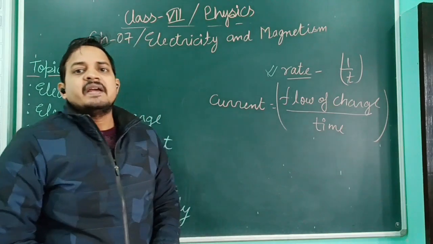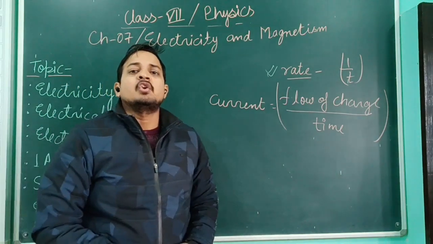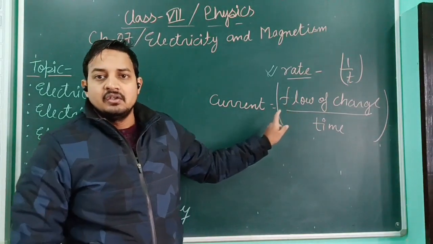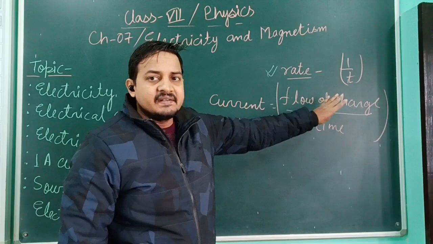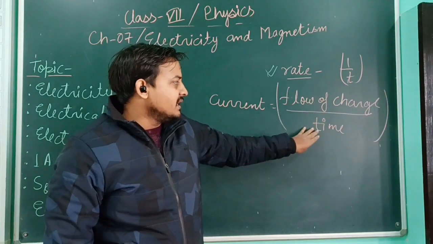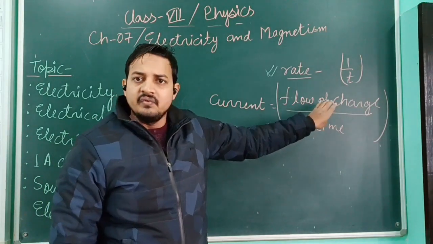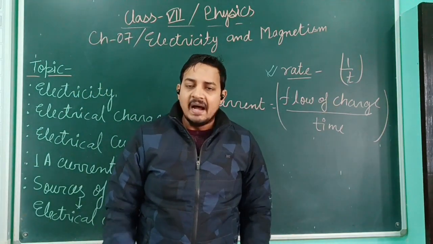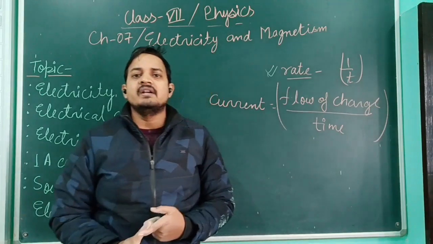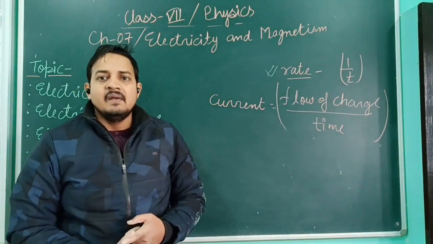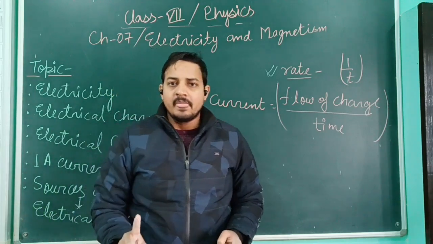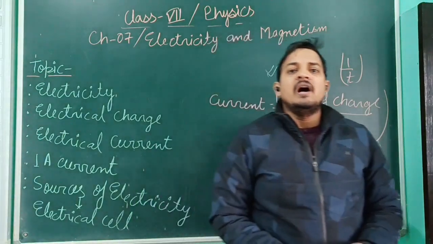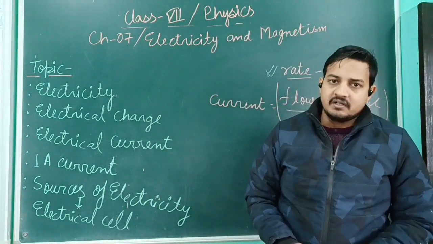It means if the charges are moving in any closed loop, then that rate is known as the electrical current. So how can we define it? The flow of charges upon time. Here time is divided in the flow of charges. Always remember, don't forget to use the term closed circuit. If the circuit is not closed, current will never flow. So what is electrical current? Electrical current is the rate of flow of charges in any closed circuit.